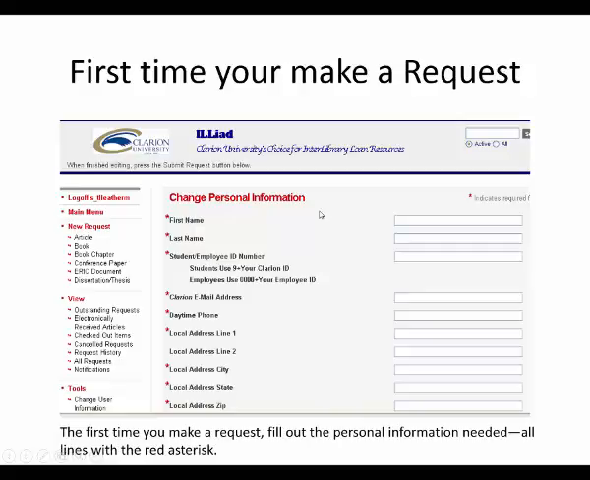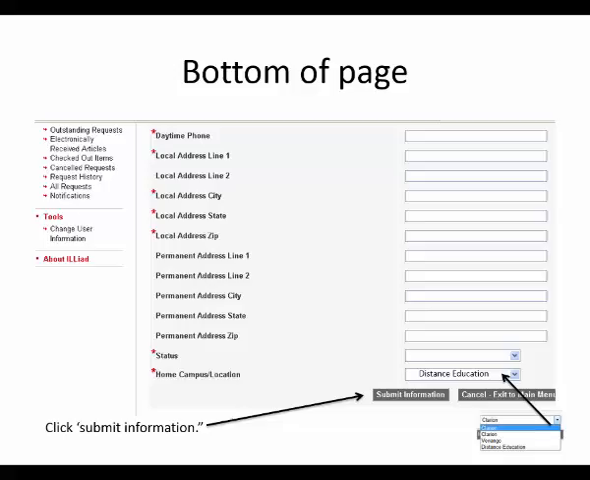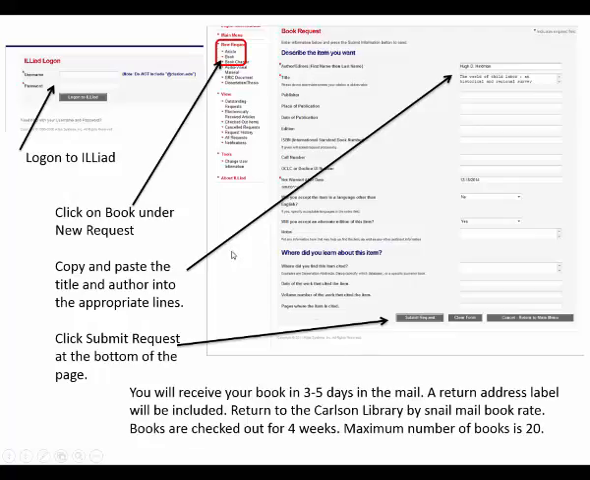First time you do this, you're going to have to fill in this personal information so they know where to send your book. They will need your Eagle email address here so they know where to send articles, but they need your full address here where they know where to send books. And you're going to choose distance education from your home for your home campus, and you're going to submit your information. Now the first time you do, you're going to have to log into ILLiad, and it's your Clarion username and password. You don't have to put at clarion.edu.